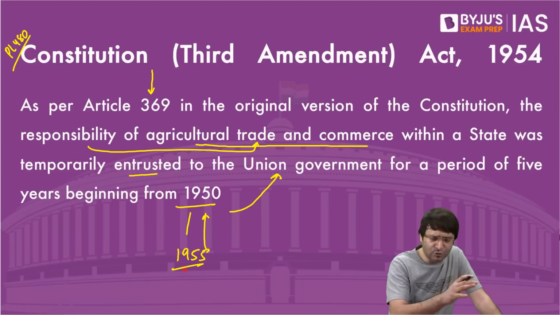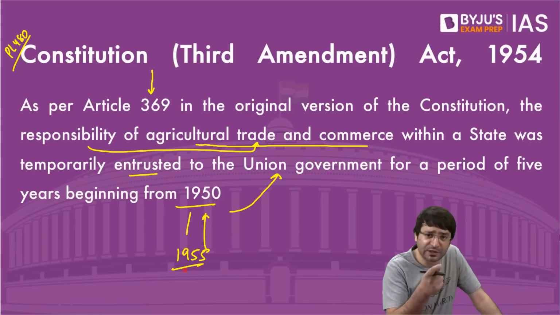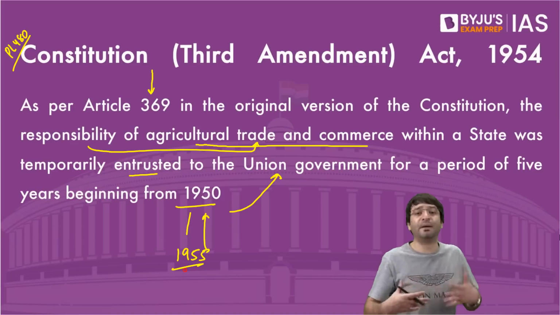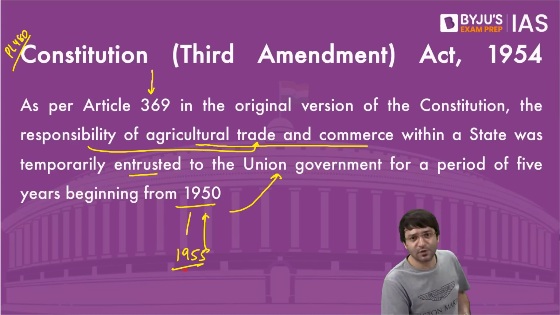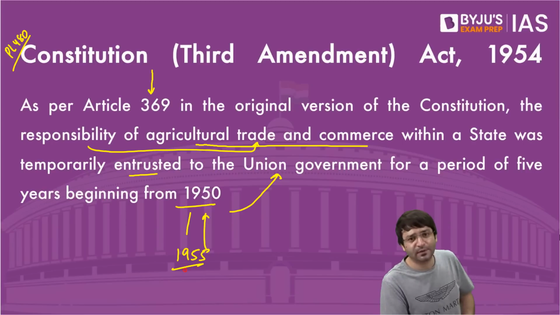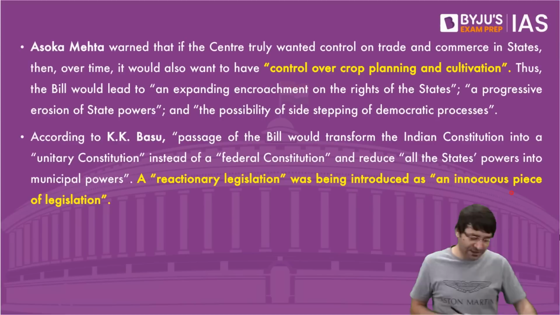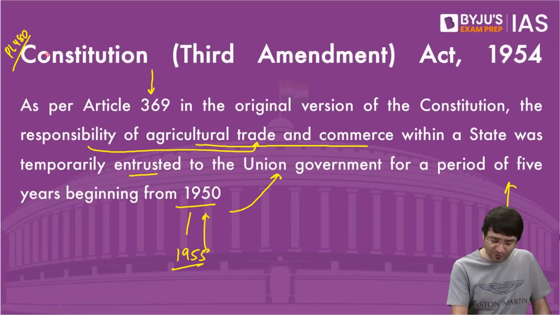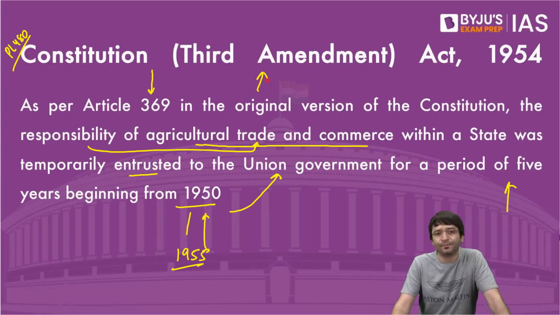But then very soon the government realized that no, this is a long project. We cannot complete this project in 5 years. In 5 years, we cannot make India self-sufficient in food. So we have to get involved in agriculture. And what was meant to be temporary for 5 years became permanent because of the Third Constitutional Amendment Act 1954.